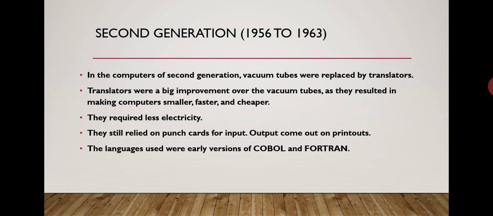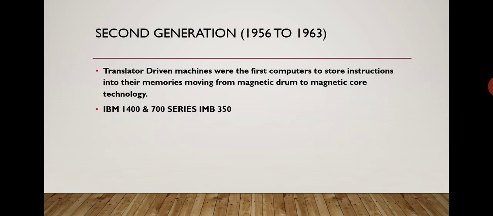The languages used were earlier versions of COBOL and Fortran. The full form of COBOL is Common Business Oriented Language, and Fortran is Formula Translator. These machines were the first computers to store instructions into their memories, moving from magnetic drum to magnetic core technology.